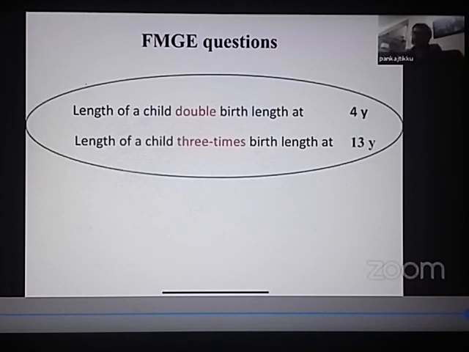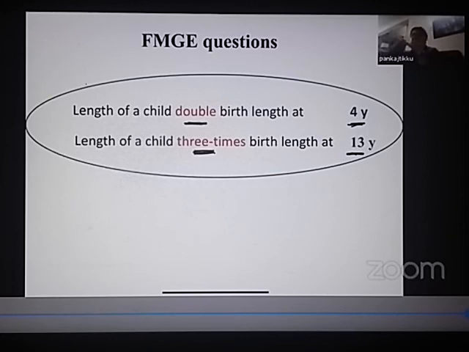Another thing that you need to know, these are two FMG questions. When does the child's length become double the birth length? It is 4 years. Remember, when does the child's weight become double the birth weight? It is 5 months. But when does the length become double the birth length? It is 4 years. And when does the length become 3 times the birth length? It is 13 years. When does the weight become 3 times the birth weight? Remember, it is 1 year.